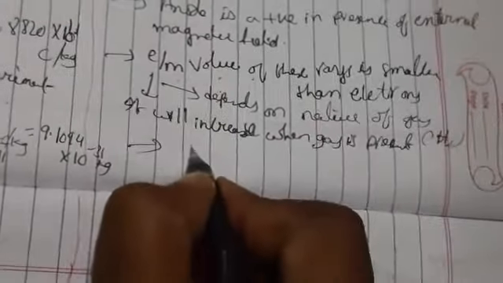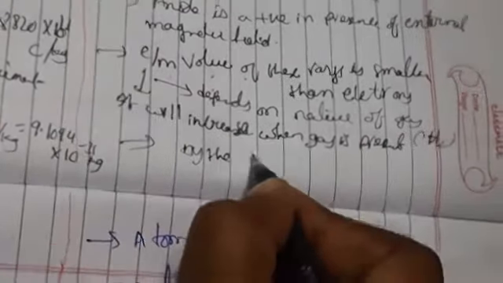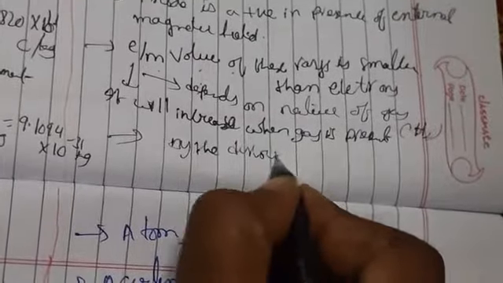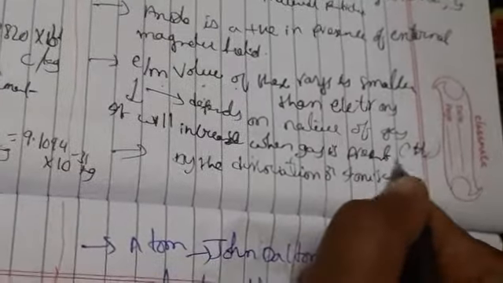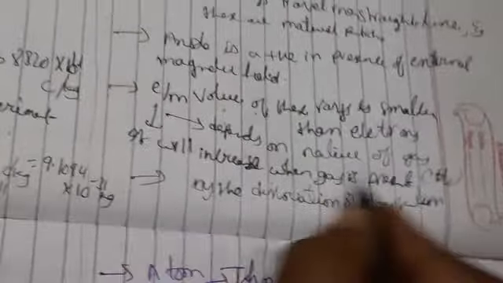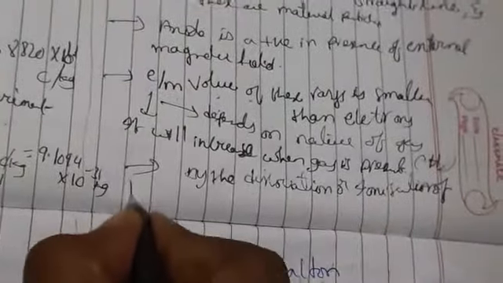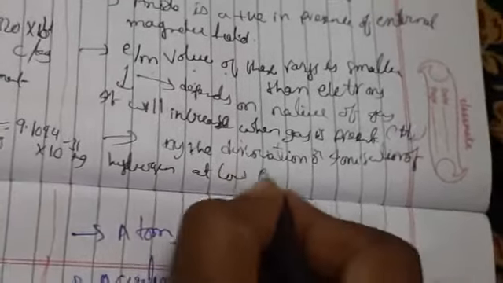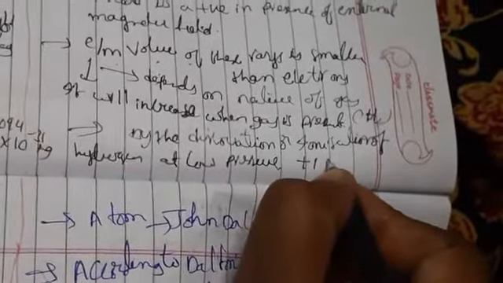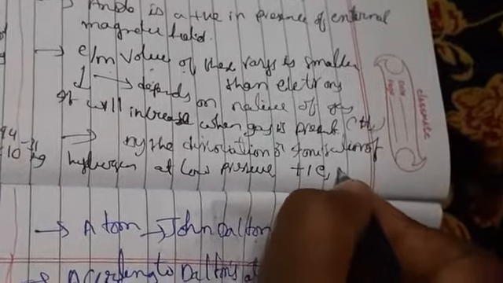So by dissociation or ionization of hydrogen at low pressure, we get charge +1 and mass +1, and these are called protons. So this is the discovery of protons and neutrons. Thank you.